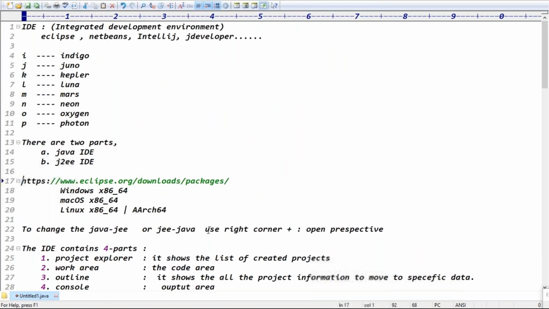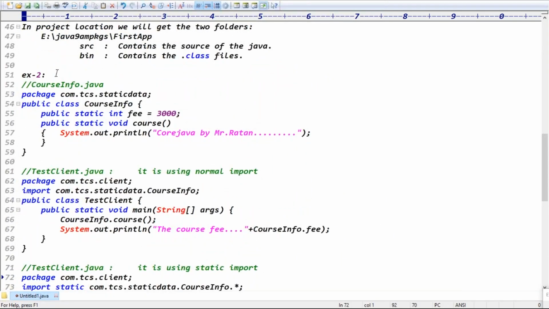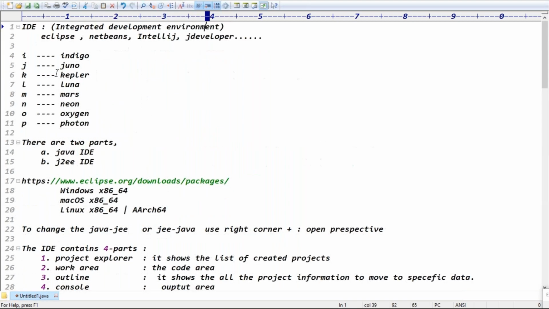Regarding package, I took only one example, guys. That is called static import versus normal import. Remaining is all about the Eclipse IDE, guys. Normal import versus which import? Yeah, static import, right? That's it, guys. That's all for today's class.